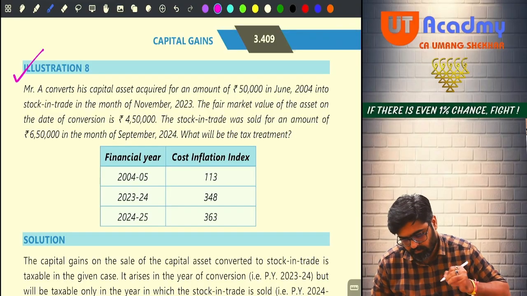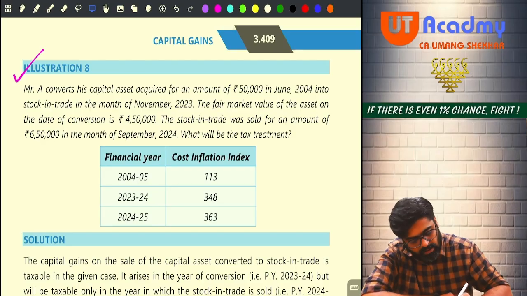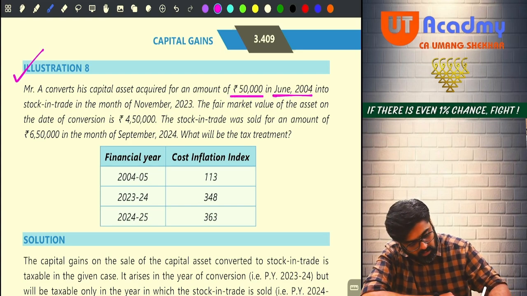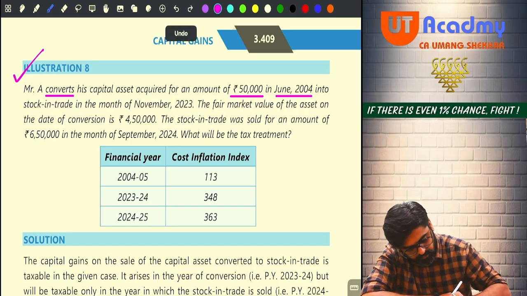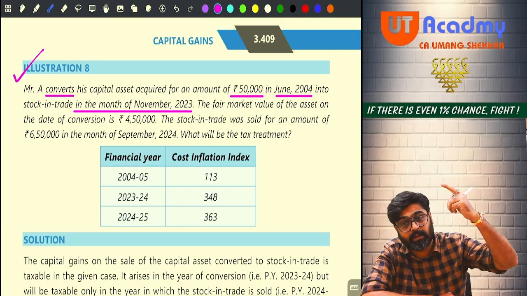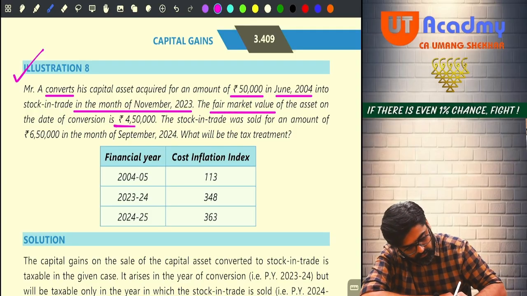Mr. A converts his capital asset acquired for an amount of 50,000 in June 2004 into stock in trade in the month of November 23, meaning the conversion is taking place in 23-24. The fair market value on the date of conversion was 4,50,000.